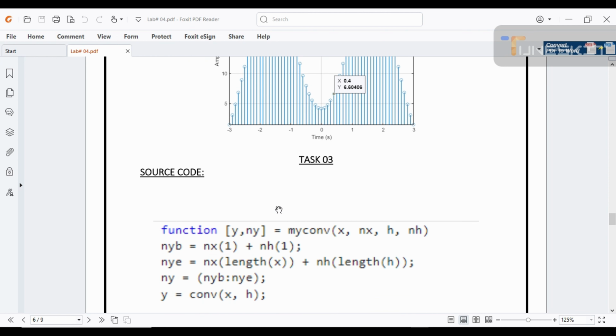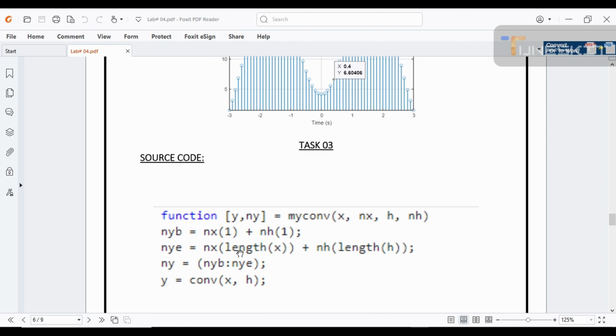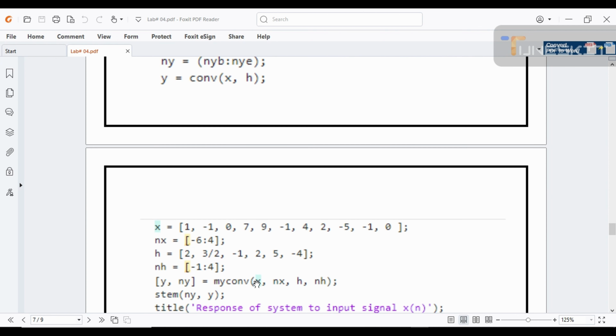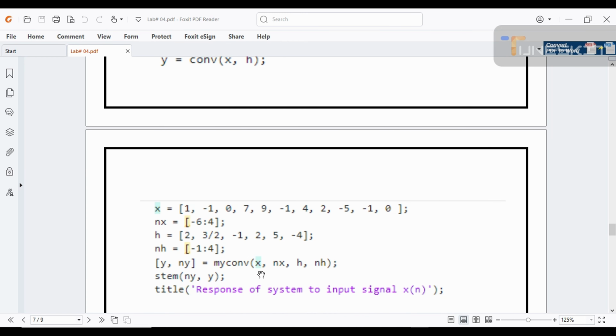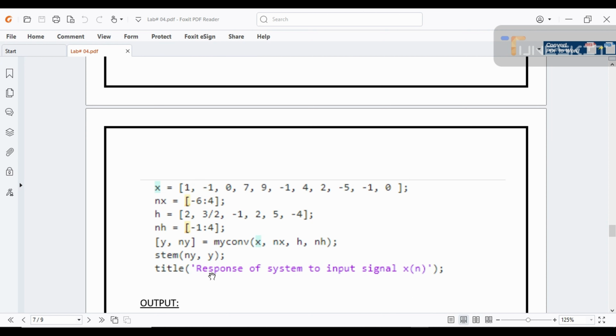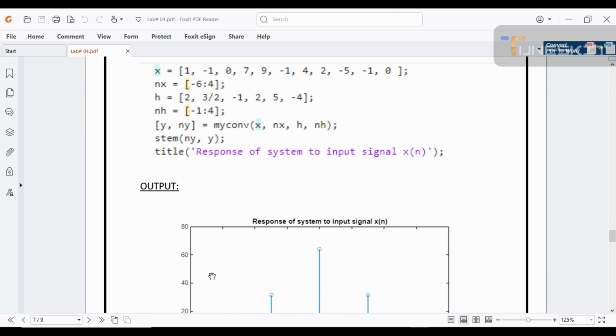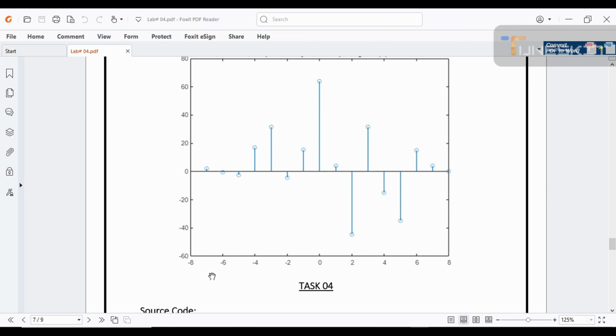Now moving to our task 3. In task 3 we first of all define a convolution function, then define nyb, nye, ny, and lastly we convolve both the signals x and h. Now we define a range of x, then define nx, then define h, then define nh. Finally we convolve x, nx, h, nh, then use the stem command. Finally we give the title. As a result we get an output like this.